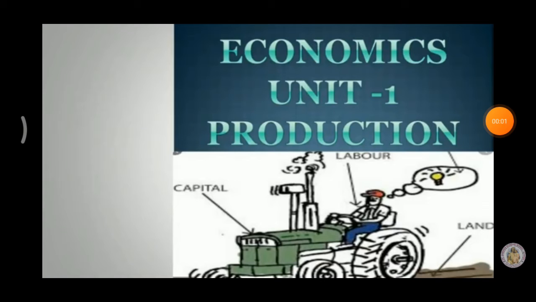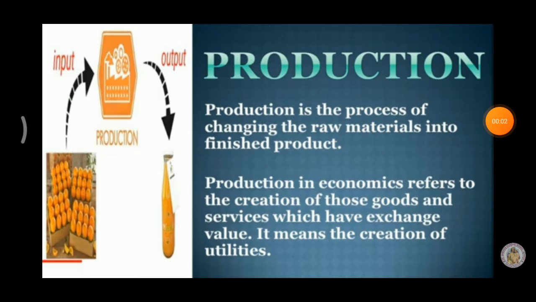Economics first lesson, production. Production is the process of changing raw materials into finished products. For example, cotton is a raw material. With the help of cotton, we produce pillows, beds and cushions etc. Those are finished products. Production in economics refers to the creation of those goods and services which have exchange value.